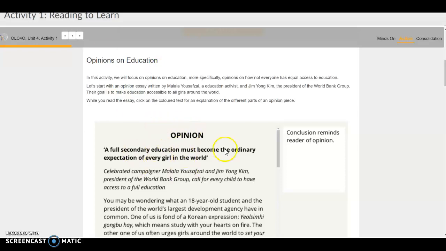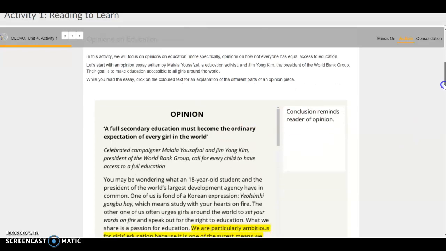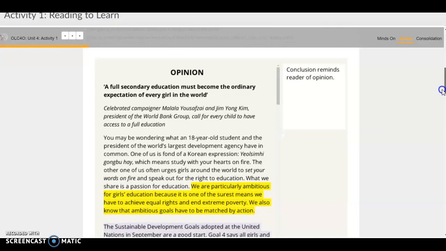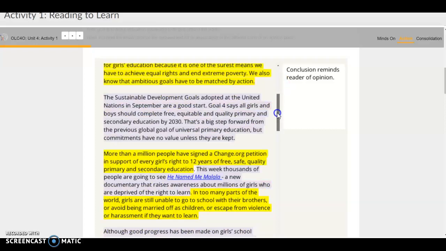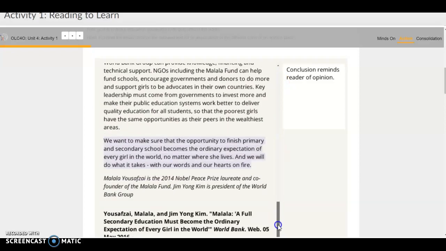In this first example of an opinion piece on education, you're going to look at an essay that's going to try to talk about how girls around the world do not necessarily receive proper education or an equal education to boys. What I'd like you to do is read through this opinion piece on education.